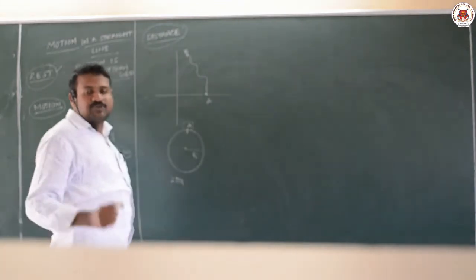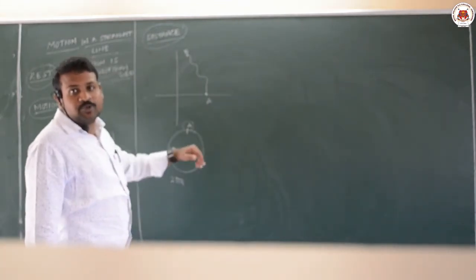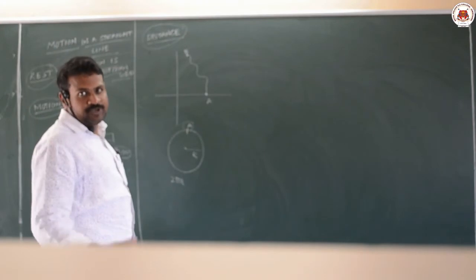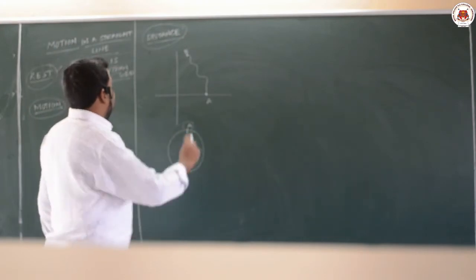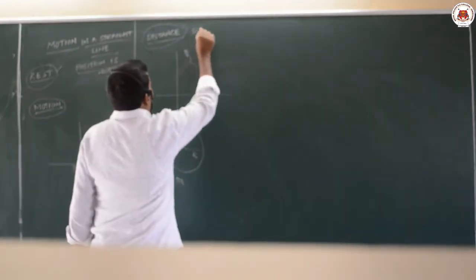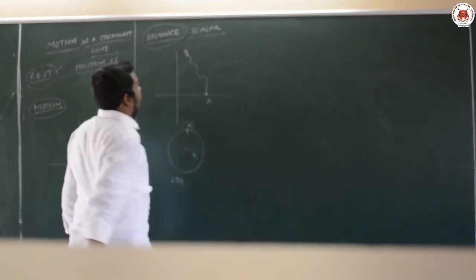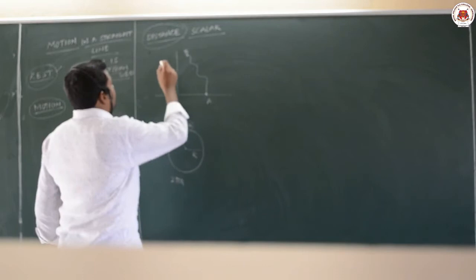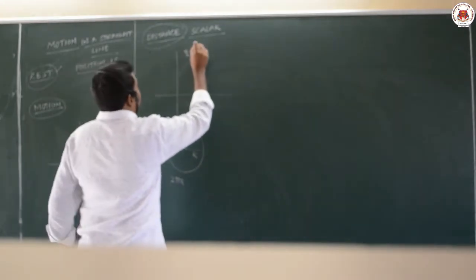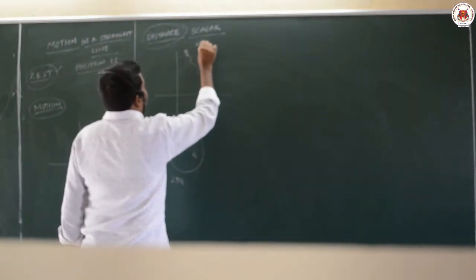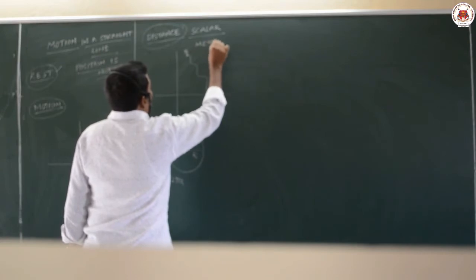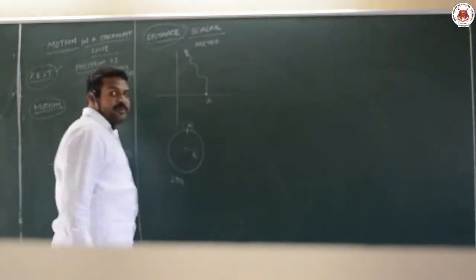Distance is the actual path followed by the body during its journey, and it is a scalar quantity. It does not have any direction, and in the SI system it is measured in meters.